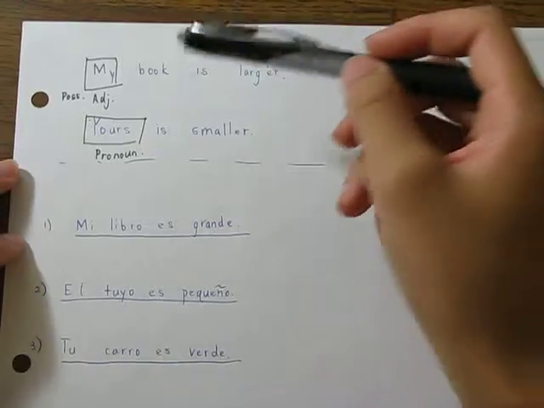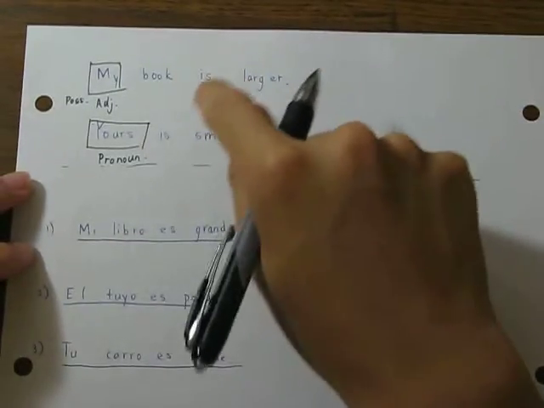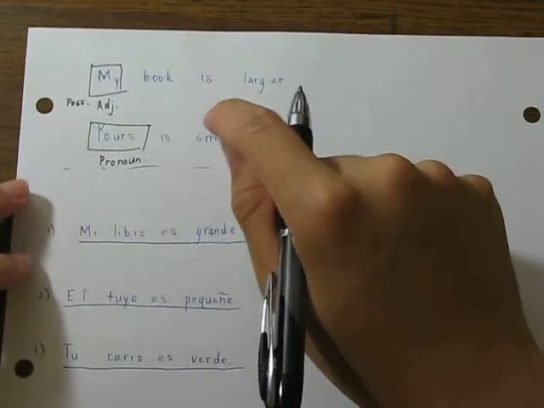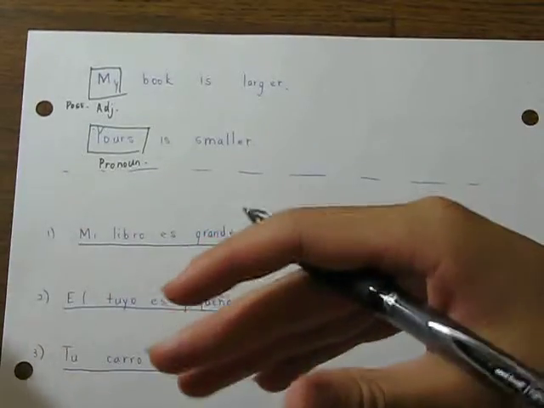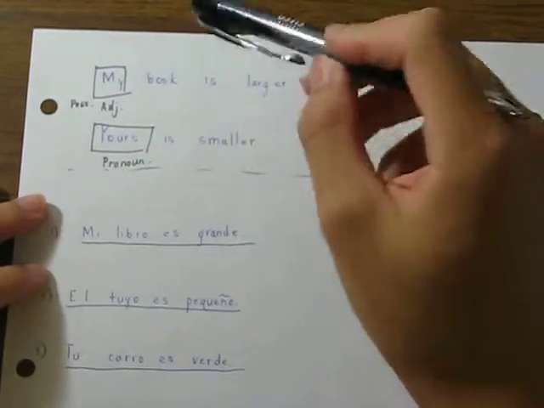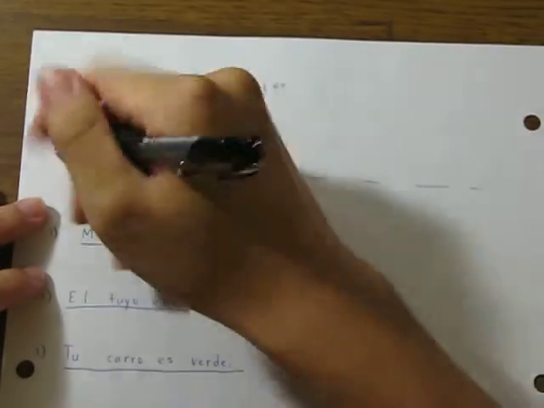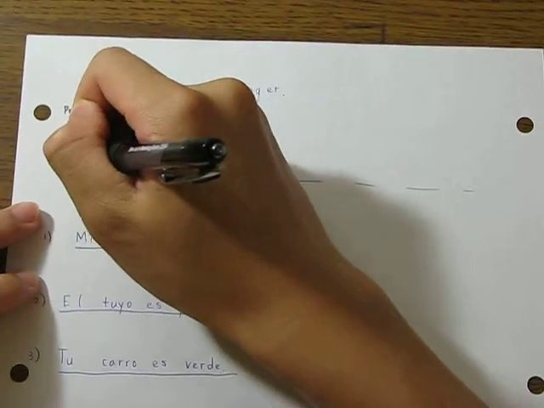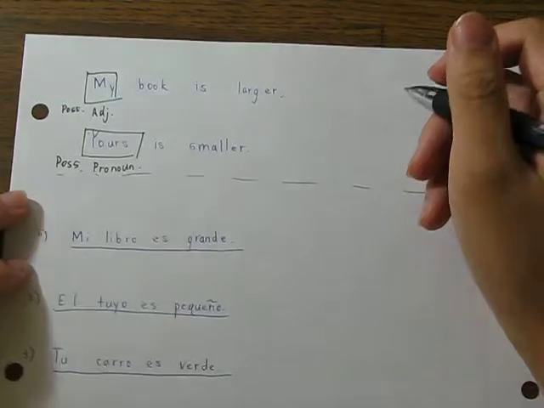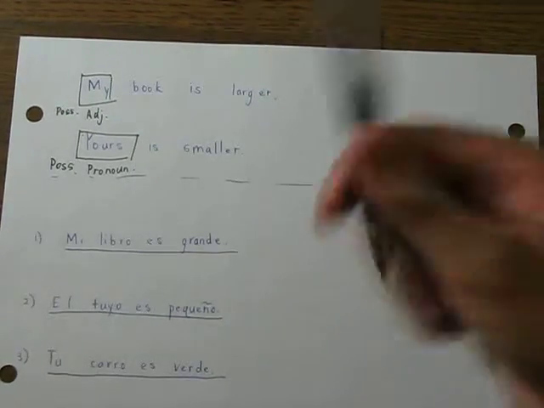Instead of saying your book, it's yours, right? It is replacing the noun, which makes it the possessive pronoun, right? The possessive pronoun, because it is telling you who owns or possesses the noun it is replacing.